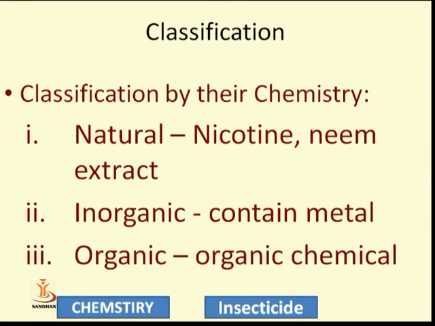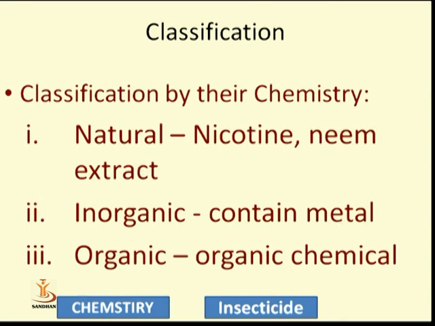On the basis of this, some inorganic material containing metals we can also use as an insecticide. Generally, inorganic means it is related to the chemistry of metals. So we use metal containing compounds as inorganic compounds, and we already use boric acid to prevent the weeds. So this is the example of inorganic compound.